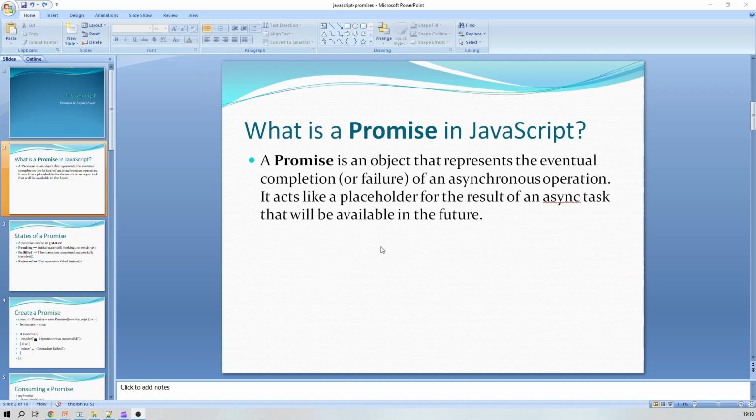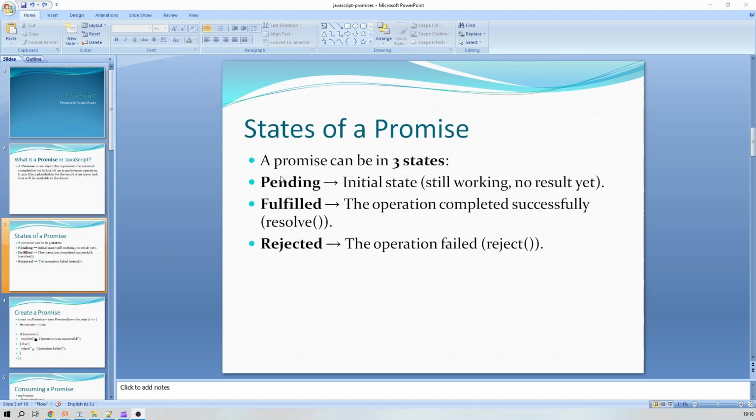And it can have three states. A promise can have three states: pending, fulfilled, and rejected. We can consider pending as the initial state. Fulfilled means the operation completed successfully, so you can check this resolve method. Whenever any asynchronous operation is completed successfully, then this resolve method will be called. And whenever any operation fails, then this reject method will be executed.